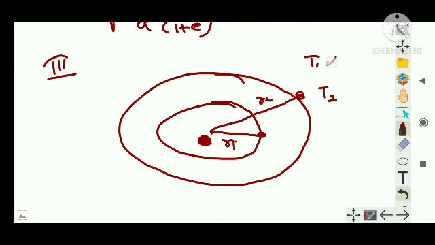So Kepler said that t1 squared is proportional to r1 cube. Let's say r1 is the semi-major axis. Remember, the semi-major axis was marked a, right? This is a of this planet and this is a of this planet. Similarly, t2 squared is proportional to r2 cube. This is what Kepler stated.